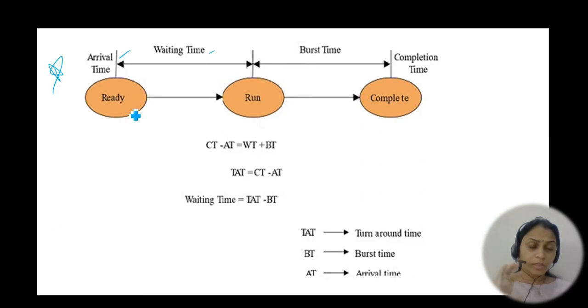We all know that the process is taken from the secondary memory, where a job queue is there. From there the process will be taken to the primary memory. Here the ready queue will be there. Whatever process is ready has to be sent to the running state, and from that it will go to the completion state. So let's take from ready to complete. A process starts from ready and runs until it completes.